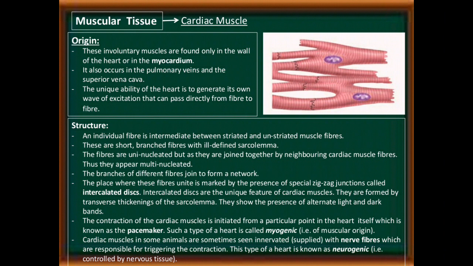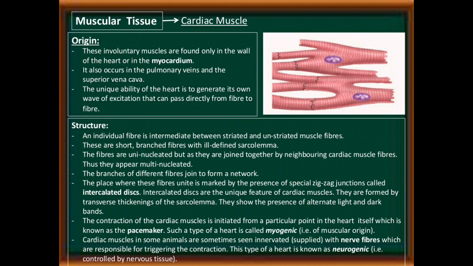The place where these fibers unite is marked by the presence of special zigzag junctions called intercalated discs. Intercalated discs are the unique feature of cardiac muscles. They are formed by transverse thickening of the sarcolemma. They show the presence of alternate light and dark bands.